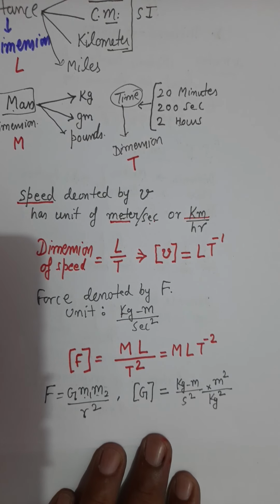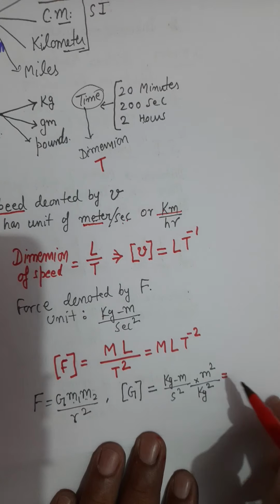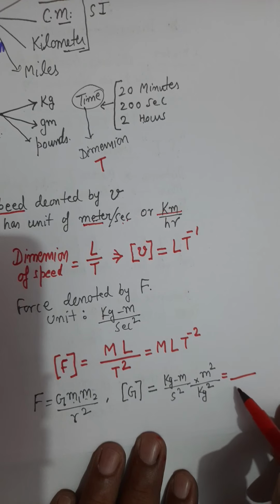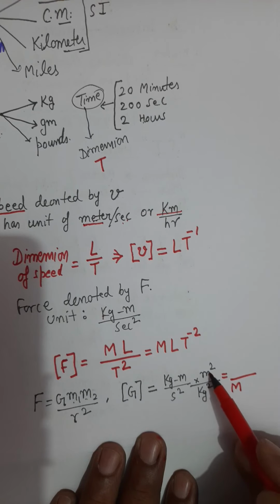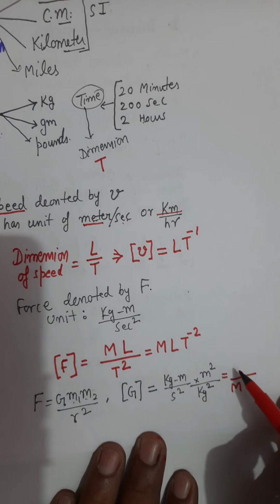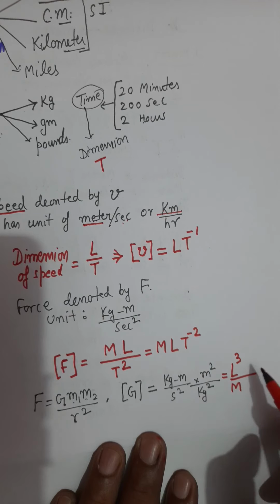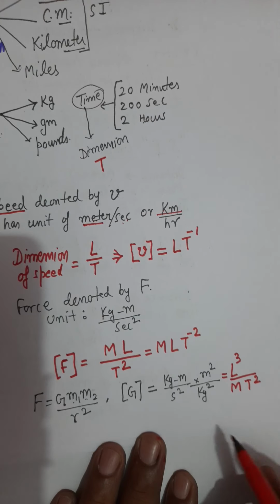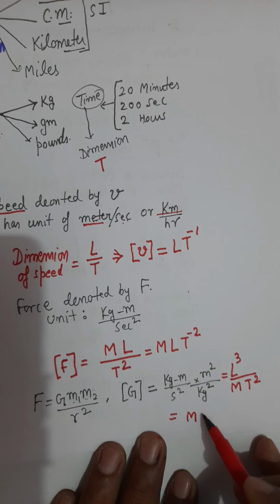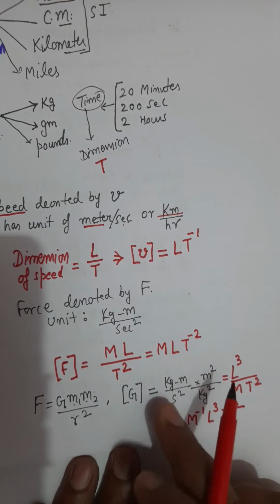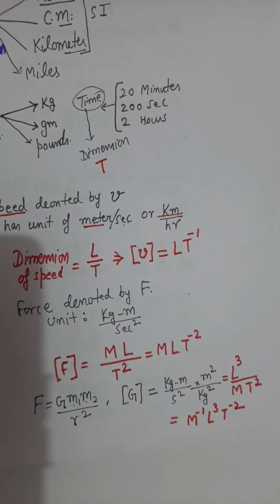Now to convert it into dimensions, you can write one kilogram will be cancelled. So you will have one kilogram at the bottom, for which the dimension will be capital M. You have a meter cube, dimension for the meter is capital L cube, so power 3, and then second, which means time, dimension capital T and power 2 on the bottom side. As algebraic quantity, you can write it M raised to the power minus 1, L cube and T raised to the power minus 2. So this is dimensions for capital G, which is known as a universal gravitational constant.